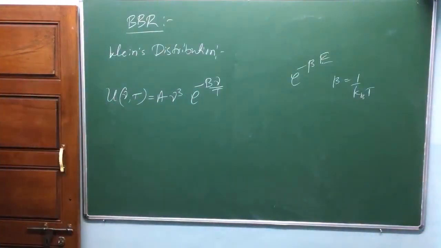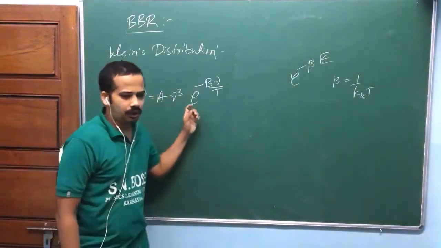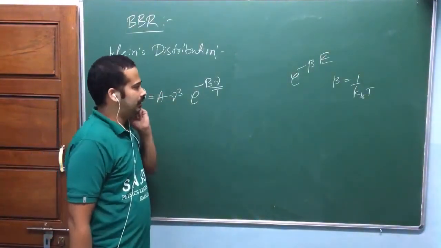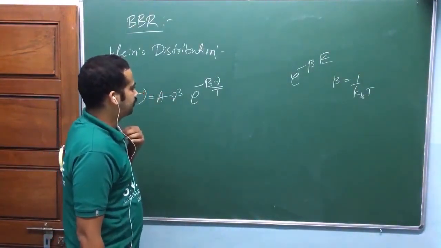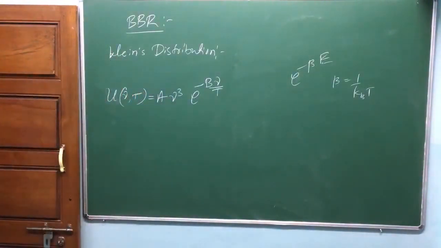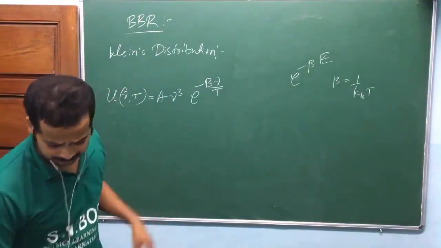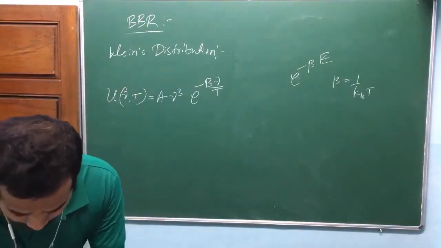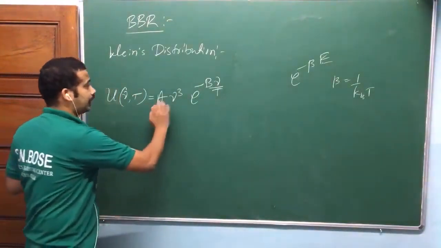Now look here. How exactly did he do this one? Again, I need to check it out. I read somewhere, but I couldn't get it. A and B are constants. So how do you find A and B?